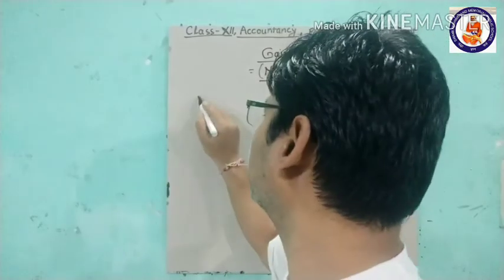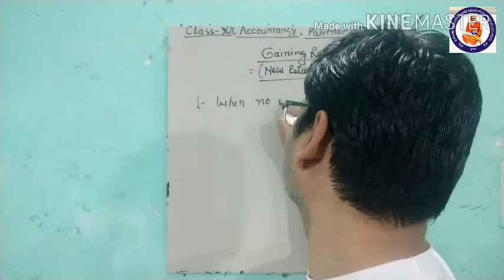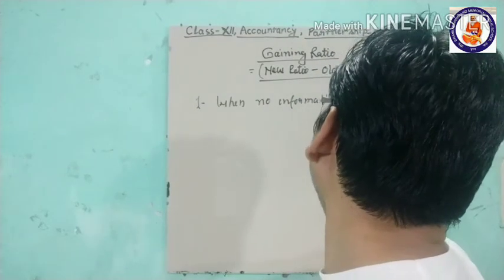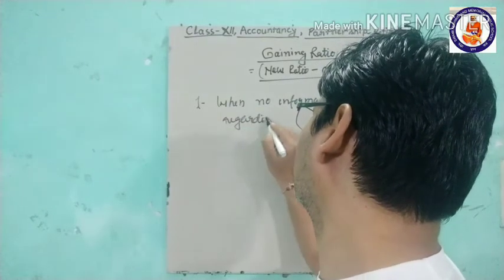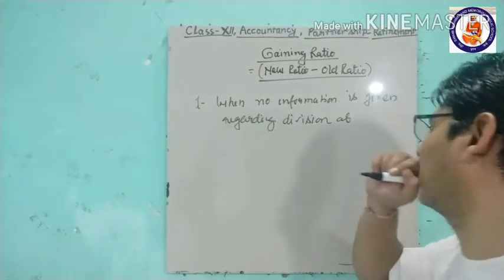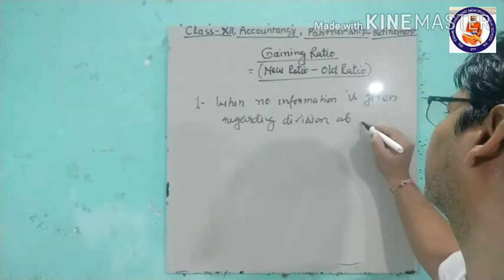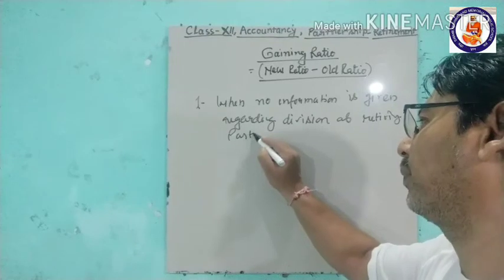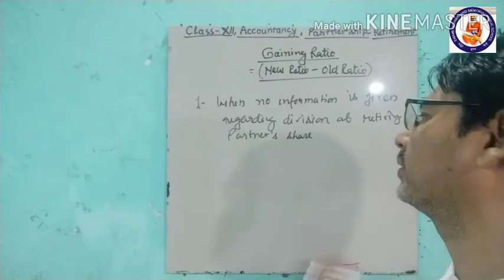So the first condition is when no information is given regarding the division of the retiring partner's share.